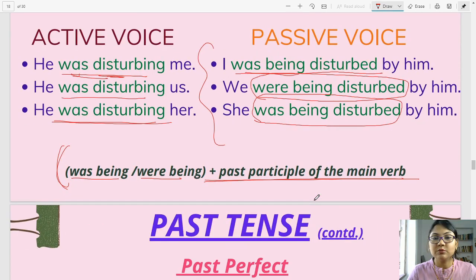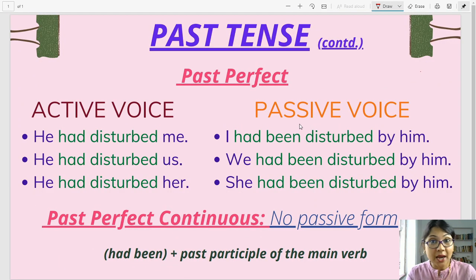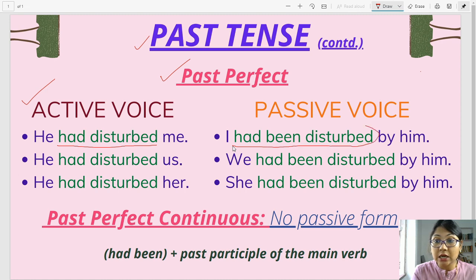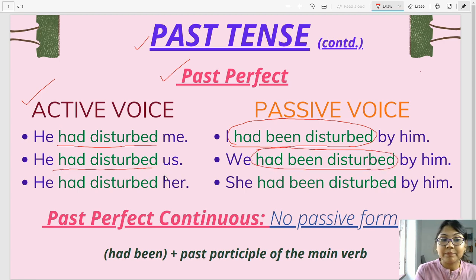Alright, let's move on. Alright, so past tense continued. Past perfect. See, in the active voice, he had disturbed me. In the passive voice, I had been disturbed by him. He had disturbed us. We had been disturbed by him. He had disturbed her.